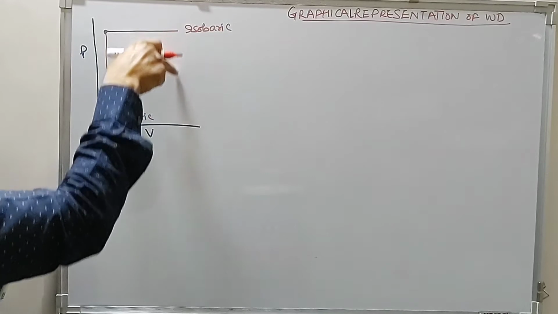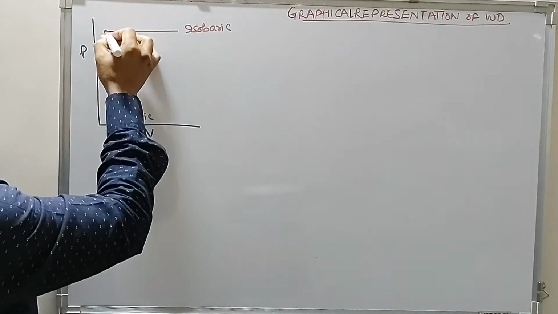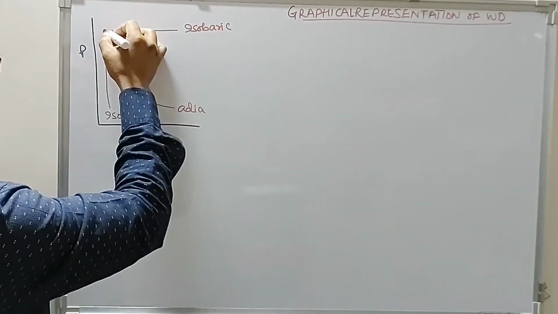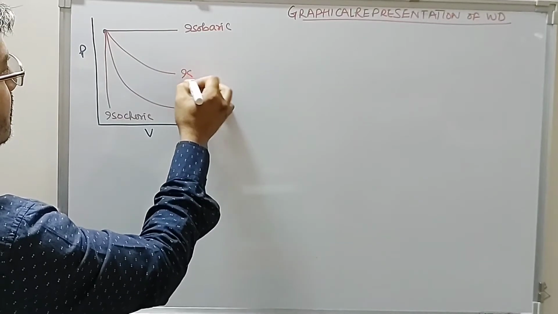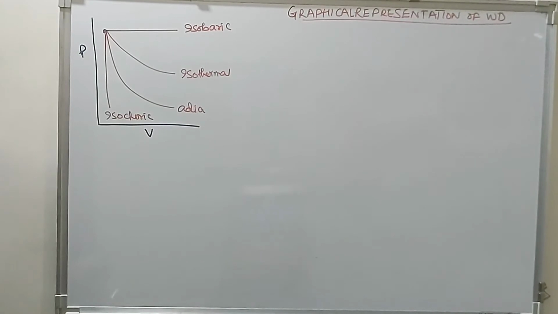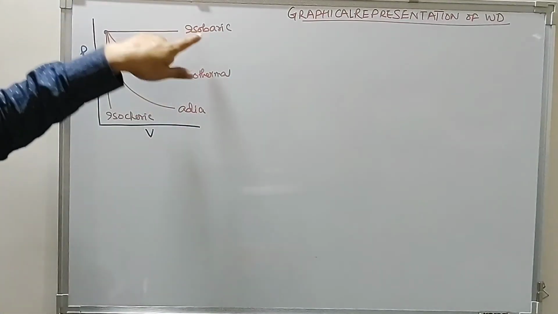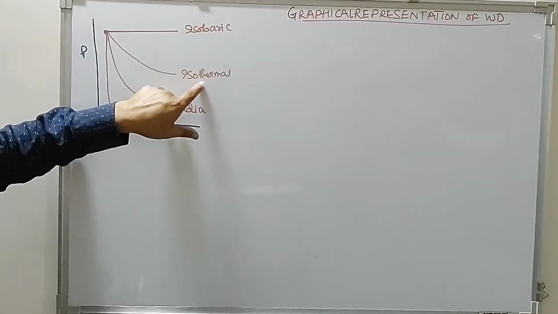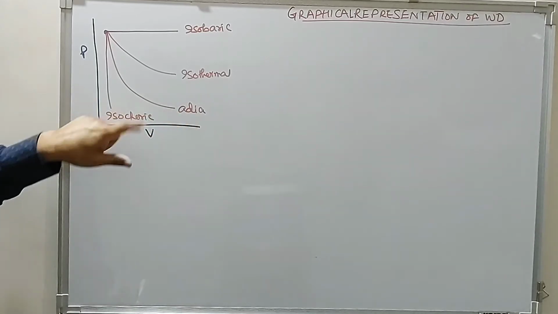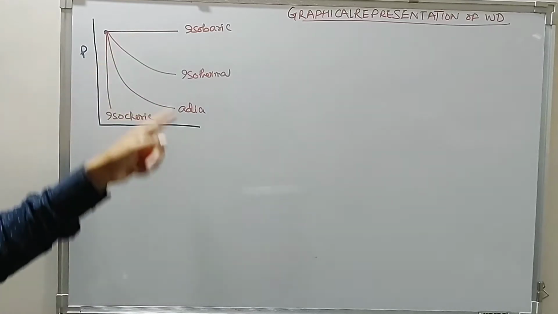Isobaric, total area under the graph is this. So the maximum work is during the isobaric process. Then we have this adiabatic. This is isothermal. So therefore look at this. Area under the graph is maximum for this isobaric. So work done during isobaric is greater than work done during isothermal, which is greater than work done during adiabatic, which is greater than work done during the isochoric process. We have to find the area under the graph.